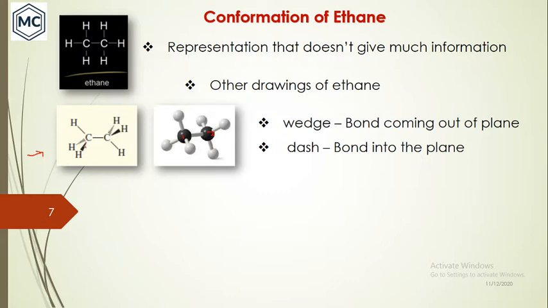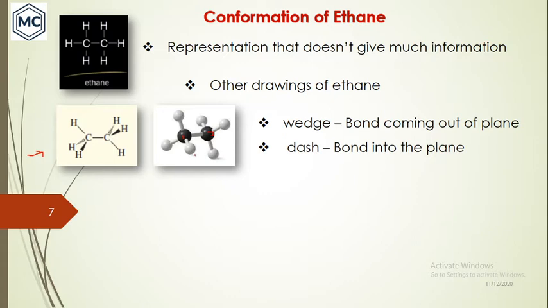And here you can see this arrangement, the wedge bond. This is a wedge bond, it is coming out of the plane. Suppose this is your plane, and this hydrogen and carbon are in the same plane, this one is out of the plane, and the dash one is into the plane. So this is towards you, and this is away from you, if you are looking from this direction.